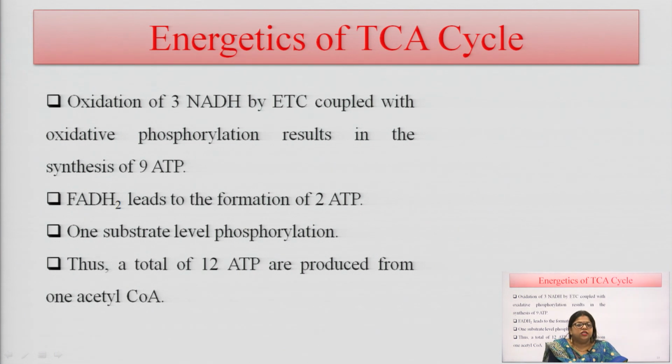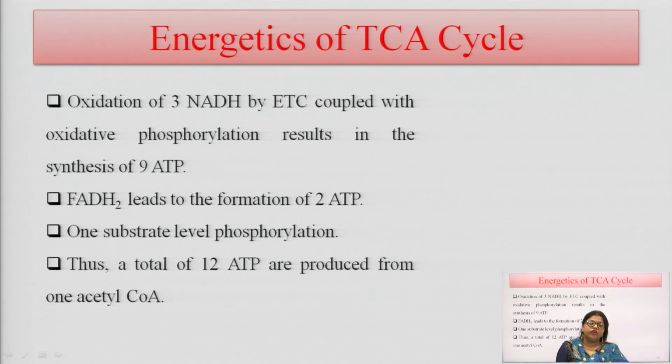So, what are the energies produced in this TCA cycle? Energy produced in the TCA cycle: there is formation of 3 NADH, which in the electron transport chain is coupled with the oxidative phosphorylation, resulting in the formation of 9 ATP. 1 NADH is converted into 3 ATP.